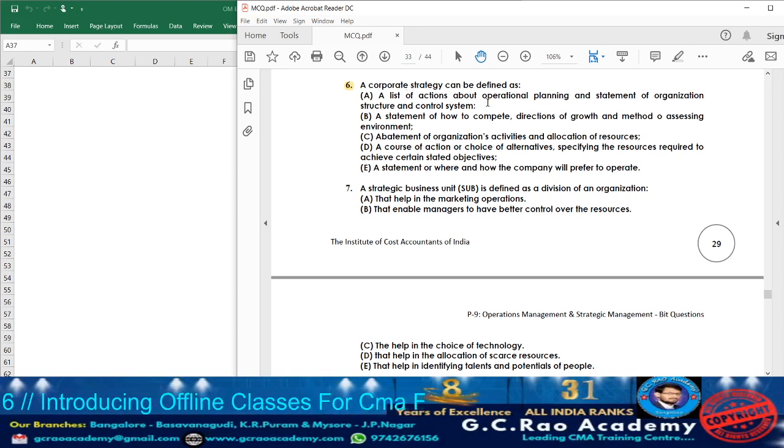Always please remember, whenever you read a question related to a topic, you should first recollect the information. Then only you should go for the options. If you solve the options without recollecting any idea, it may create confusion about which option is correct. Sometimes two or more options will seem correct, and that time you may commit mistakes. So whenever you read the question, first try to recollect the meaning. First, what they are telling us: a corporate strategy can be defined as, what is corporate strategy?